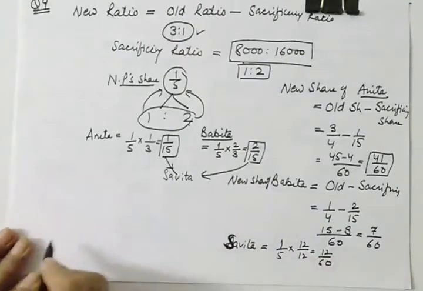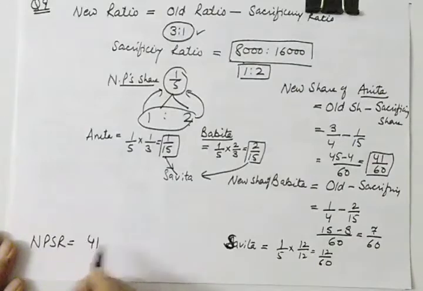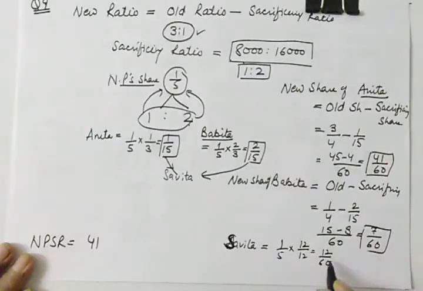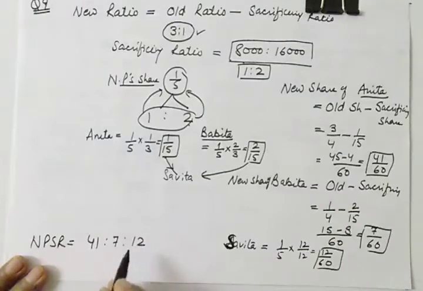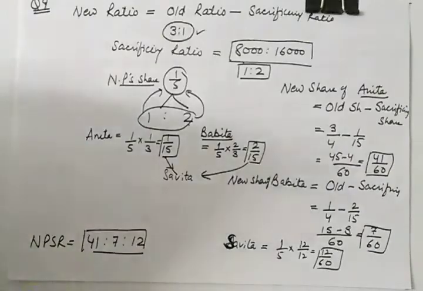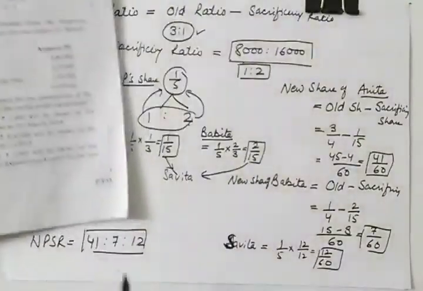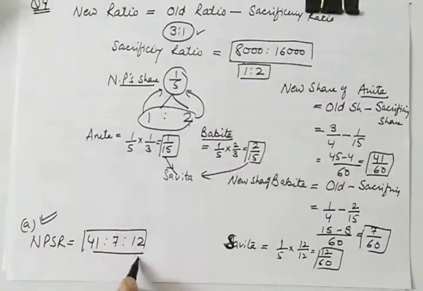So finally, the new profit sharing ratio will be 41:7:12. If you add these, 41 plus 7 plus 12, it will be 60. So the answer will be the first option, option A. Option A is correct.